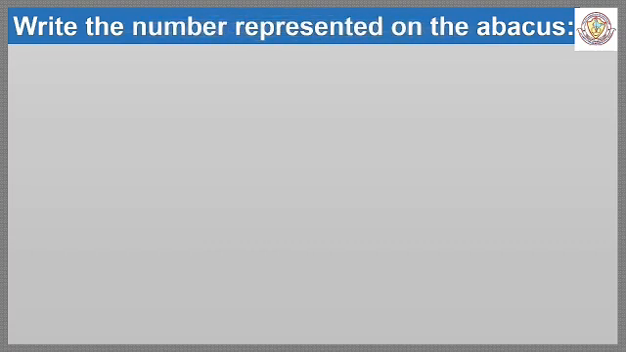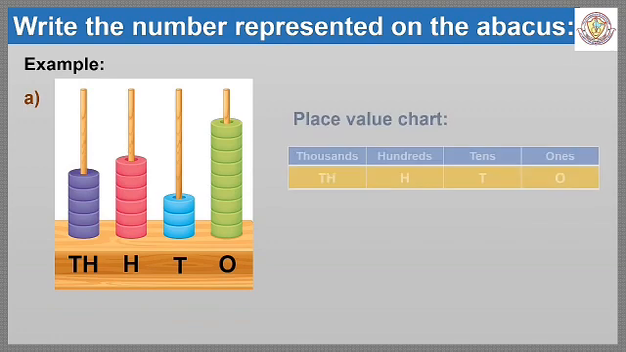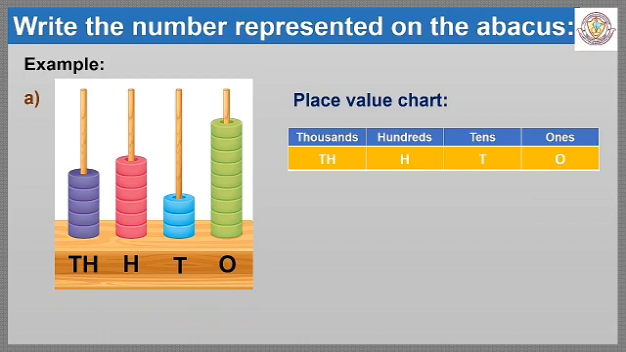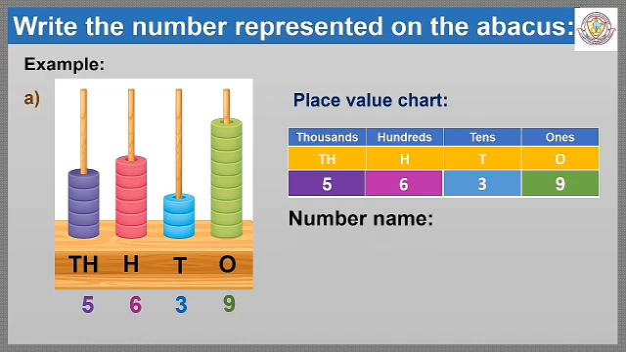How to read the numbers using an abacus? To read the number on the abacus, just count the number of beads shown on the abacus and place those numbers in the place value chart. In the given picture of the abacus, there are 9 beads at the 1 spike, 3 beads at the 10 spike, 6 beads at the 100 spike and 5 beads at the 1000 spike. Therefore, the number name of 5639 is five thousand six hundred thirty-nine.